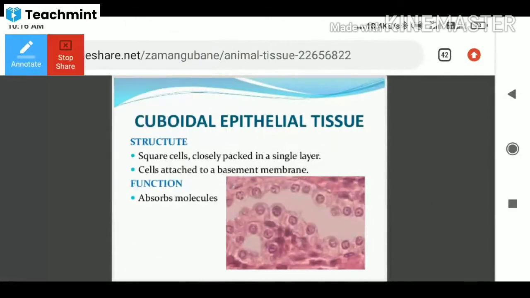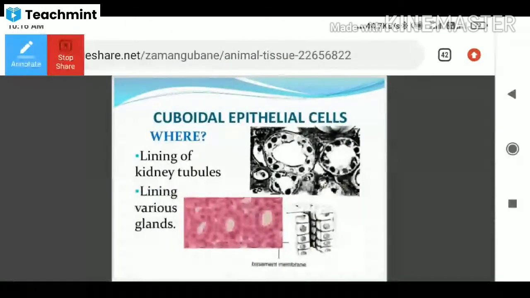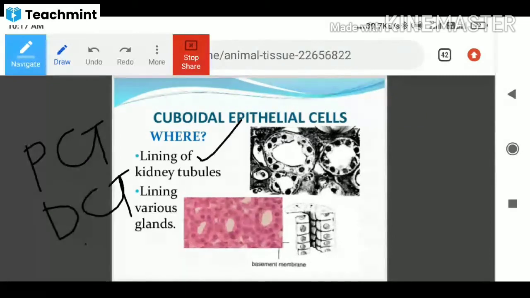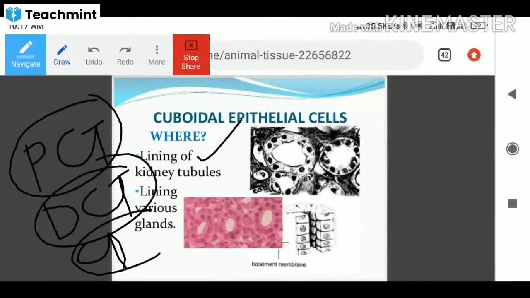Here, see how the cells appear. Okay, so where they are present is the lining of kidney tubules. We have the proximal convoluted tubule, distal convoluted tubule, collecting duct, etc. The kidney has the proximal convoluted tubule, distal convoluted tubule and the collecting duct. These are the tubules present in the kidneys. On the wall of the proximal convoluted tubule, distal convoluted tubule and collecting duct, there we can find the cuboidal epithelial cells.